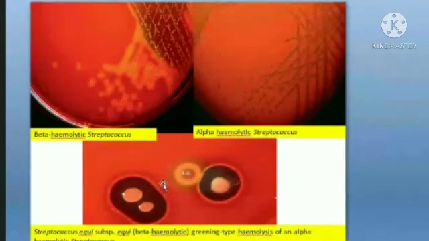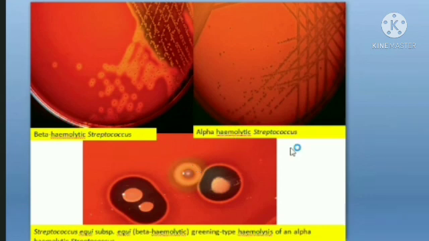Now, if you look at the beta hemolytic streptococcus, you can see very well that beta hemolysin is produced, and there is a clear zone around the colonies. That means they have produced the beta hemolysin, as a result of which it caused lysis of the RBCs surrounding the colony, and a clear zone is produced.